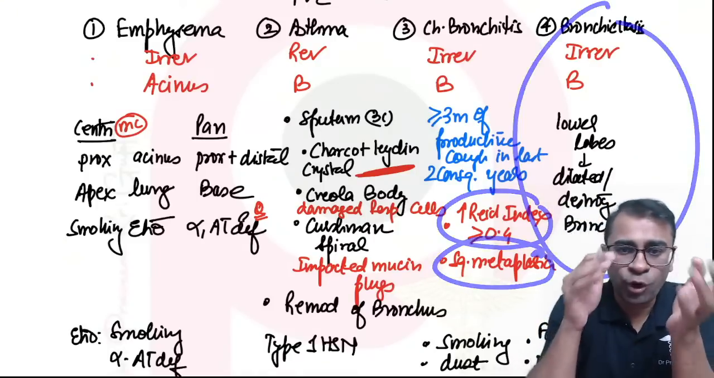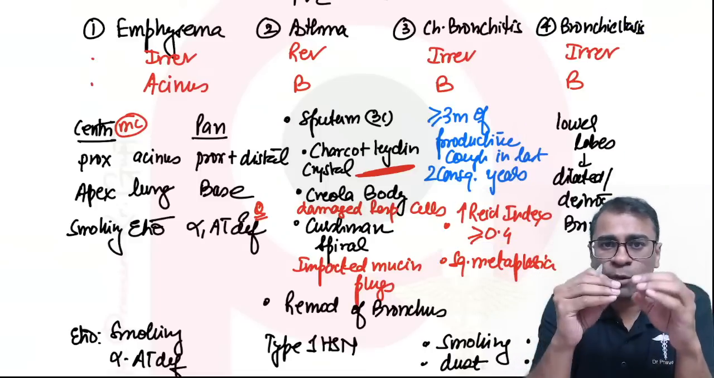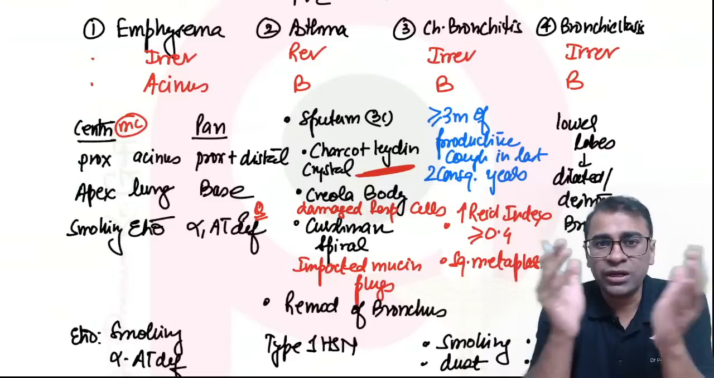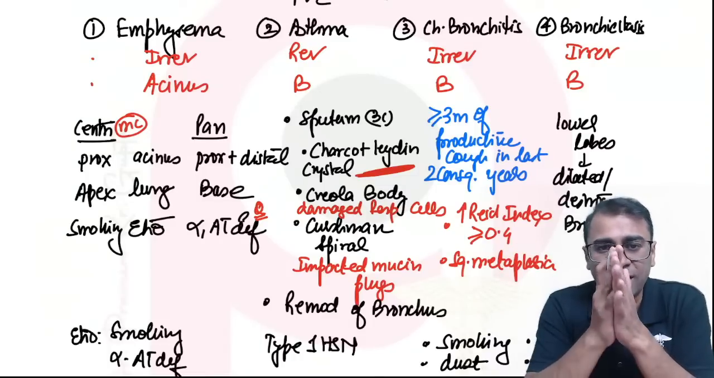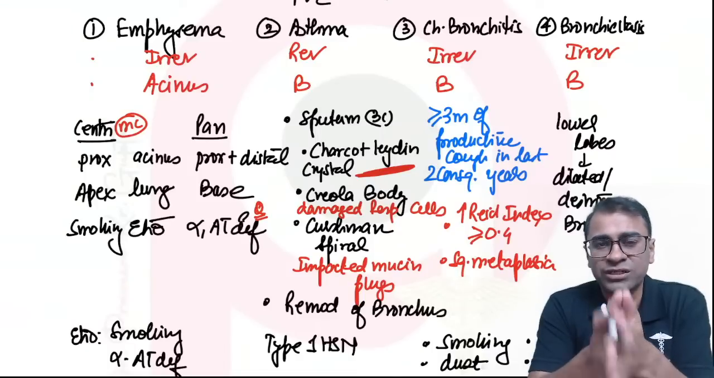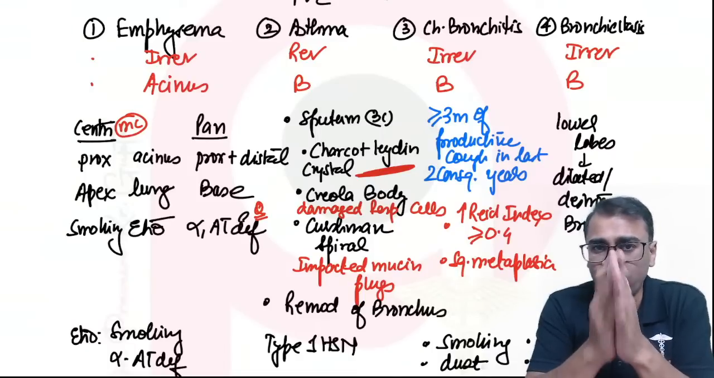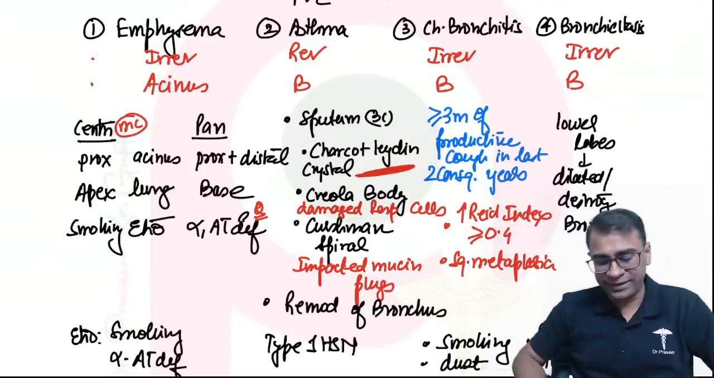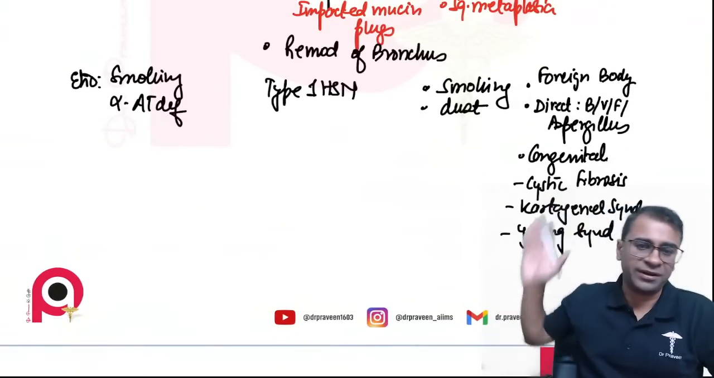Then is bronchiectasis, lower lobe showing you dilation and destruction due to important etiologies like Kartagener syndrome, cystic fibrosis, Young syndrome, chronic infections, and autoimmune disease. Foreign bodies can also lead to bronchiectasis. Okay, all of them written here.